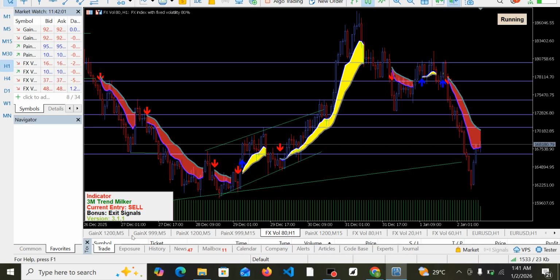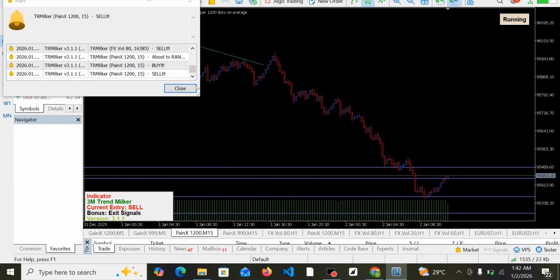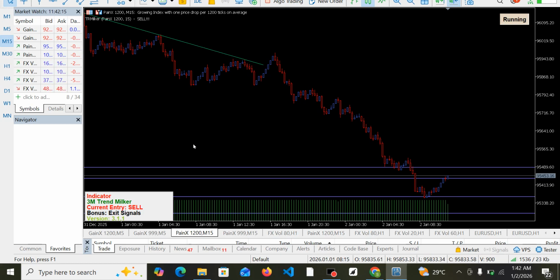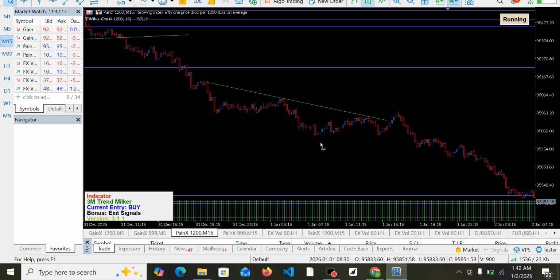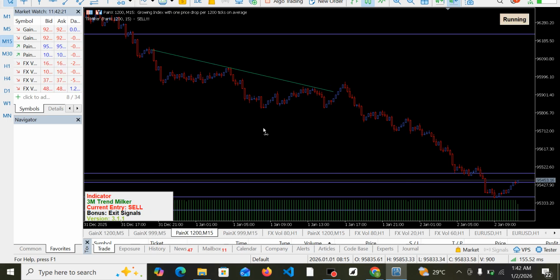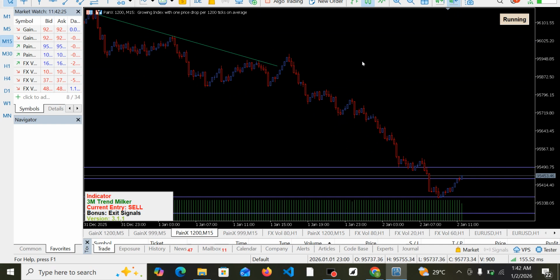You can see I tried it out on GainX, and of course it also works on PainX. Okay, you can see this is PainX 1200. I think this is the only one that we have not checked. Okay, let me check it next if it works for it also. We've checked it on two GainX, and of course it works on them. We've checked it on FX volume, and of course it works on it also. So let's see it on PainX also.